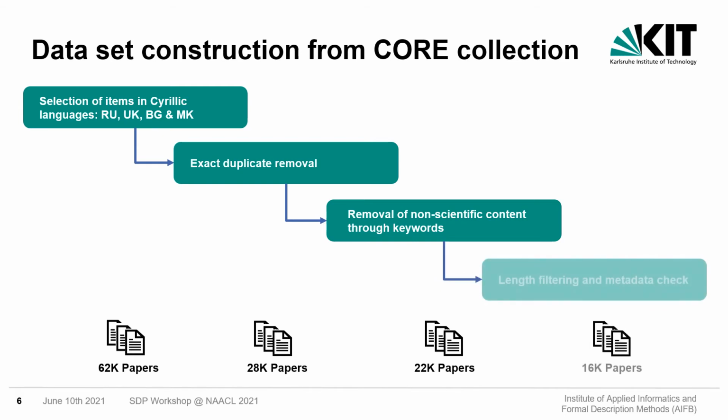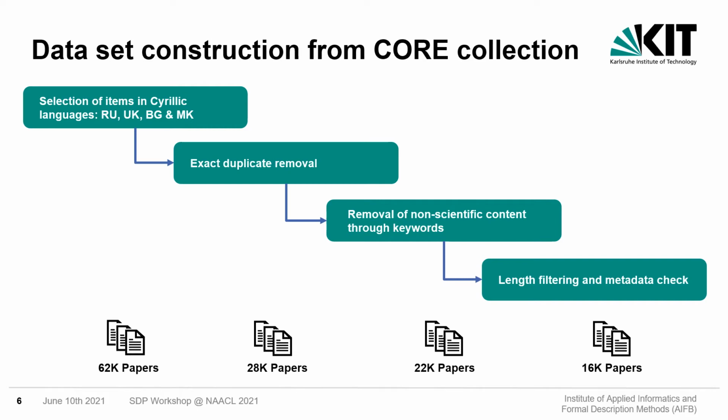The next step involved a length filtering, where we excluded all items above the 95% quantile, and a metadata check to see if the required attributes were maintained. In the last part, we removed the items for which the full text could not be extracted from the PDF file. The resulting publications span 27 years and are briefly analyzed in the following to give you an impression of the dataset.